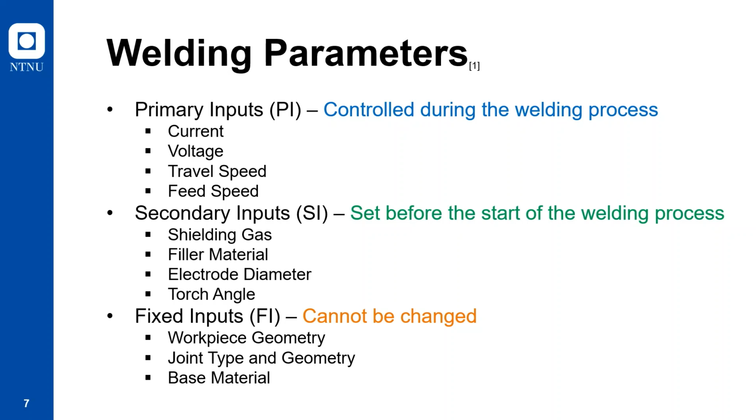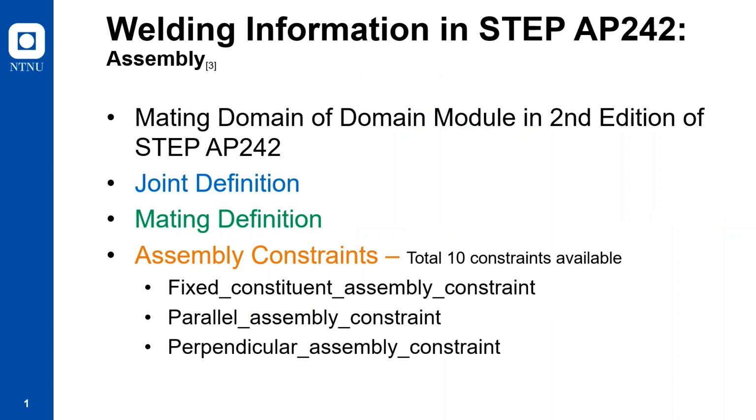The parameters which are set at the beginning of the welding process are classified as secondary inputs. These parameters mainly depend on the welding process, for example, shielding gas, filler material, electrode size, and torch angle. The final set of parameters, the fixed inputs, cannot be changed by the operator. These include workpiece material, joint type, and part geometry. So let us see how these parameters are present or included in the STEP files.